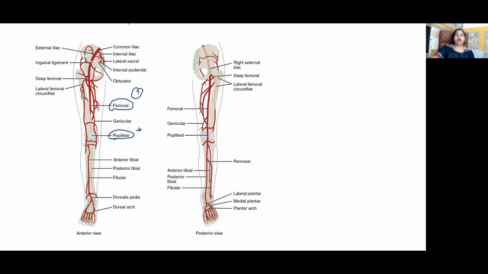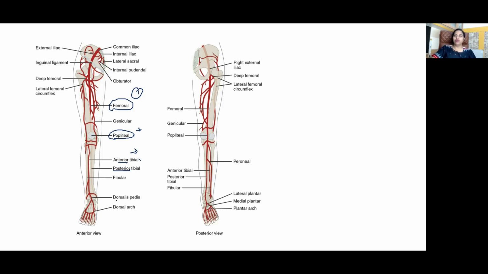Now this popliteal artery divides at the lower border of popliteus into anterior and posterior tibial arteries. What are the branches of anterior tibial artery? It gives rise to posterior tibial recurrent, anterior tibial recurrent, muscular branches to supply anterior compartment of the leg, the medial and lateral malleolar branches. What is the continuation of anterior tibial artery called?